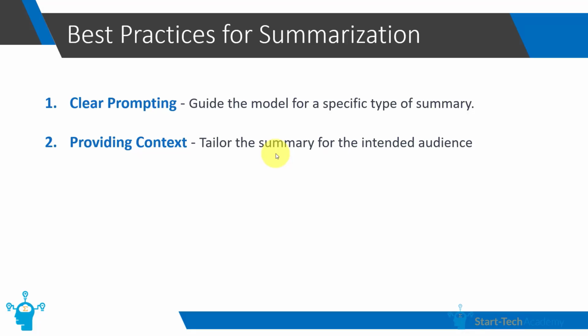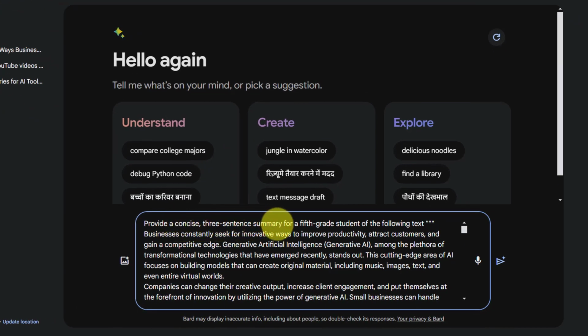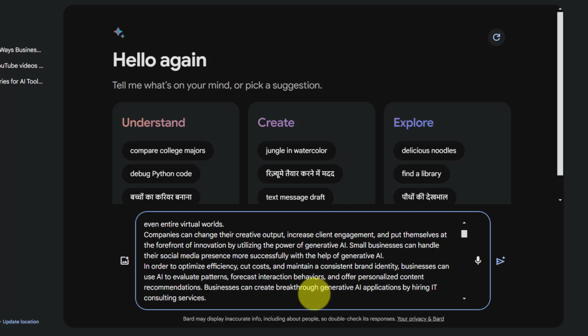Now, the second most important aspect is to provide the context of the summarization so that the summarized version is tailored towards the target audience. For example, in this case, if the summary of this article is targeted towards a school going student, that will be very different from the summary of article targeted towards corporate employees. So let's see how these two are different. So my first prompt is provide a concise three-sentence summary for a fifth grade student of the following text. And here I have pasted my article.